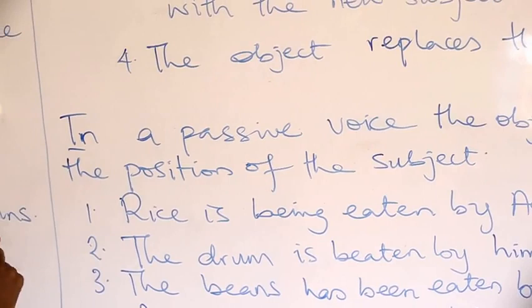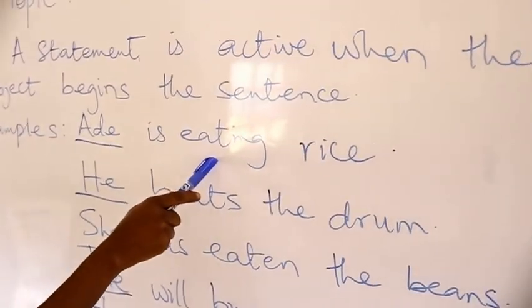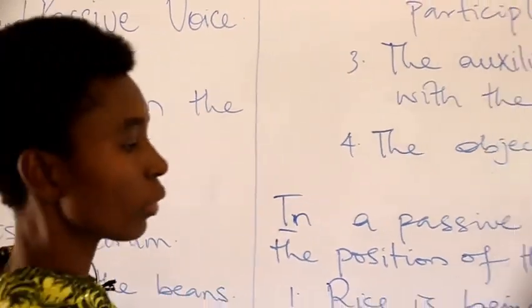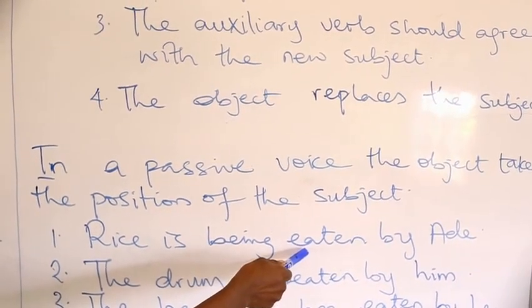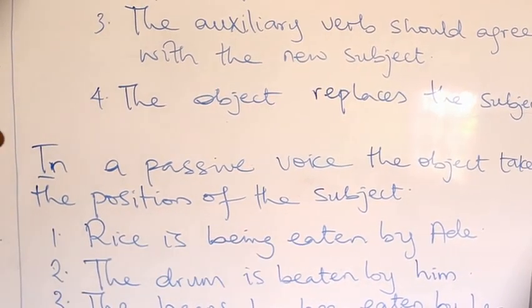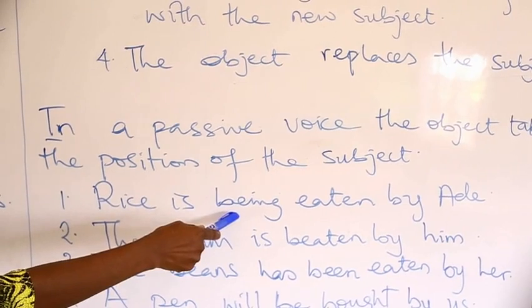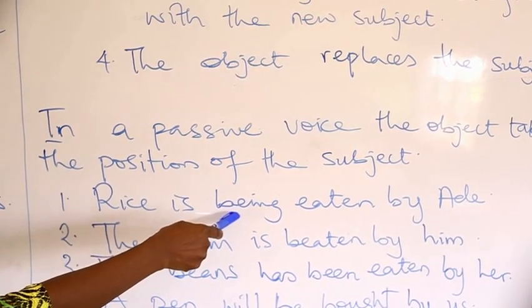The verb eating, which is continuous, has changed to a past participle form of the verb, which is eaten. And we have the addition of being, which is the auxiliary verb.